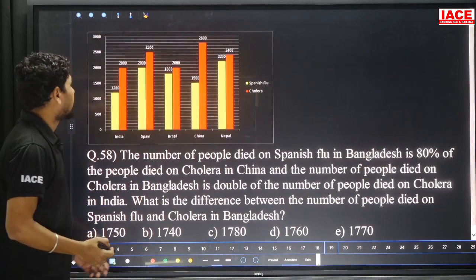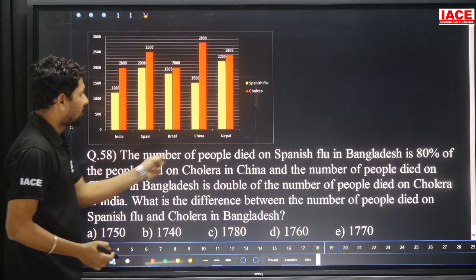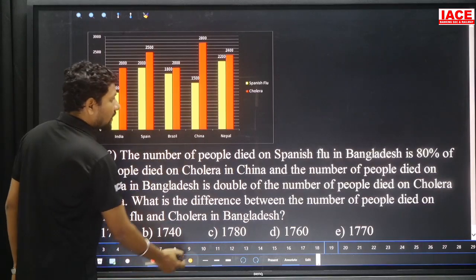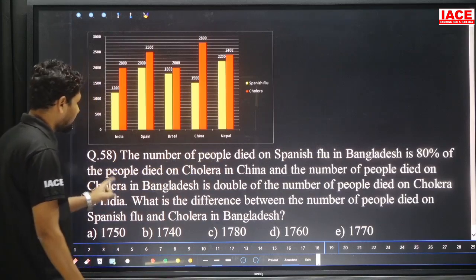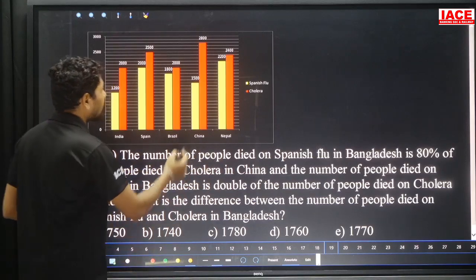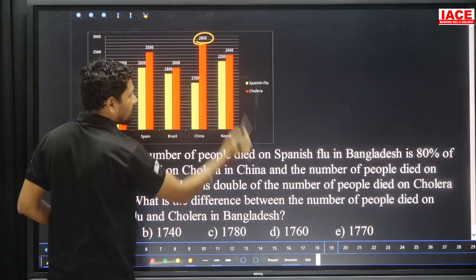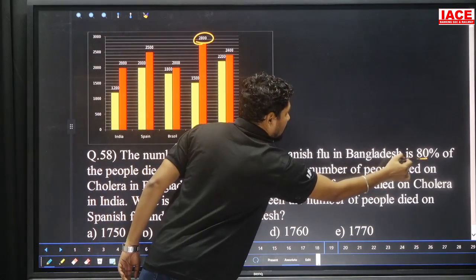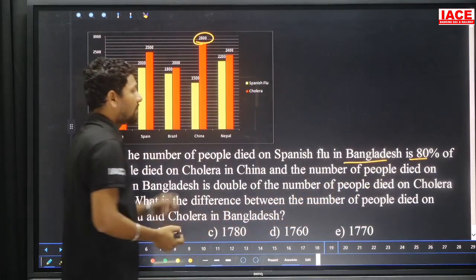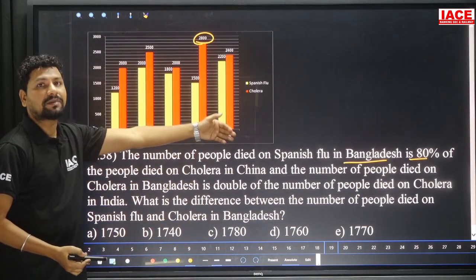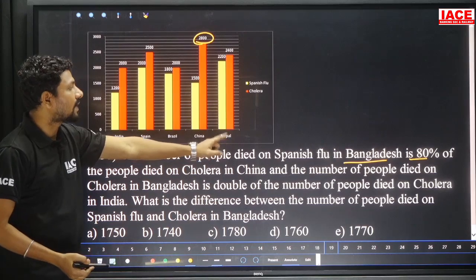Question number 58. As per the same data, the number of people died of Spanish flu in Bangladesh is 80% of the people died of cholera in China. Cholera in China is how many members? 2800. Of this 2800 we require how much percentage? 80%. Of course, country-wise there is no Bangladesh, but they are asking with reference to China and India for Bangladesh's Spanish flu and cholera.